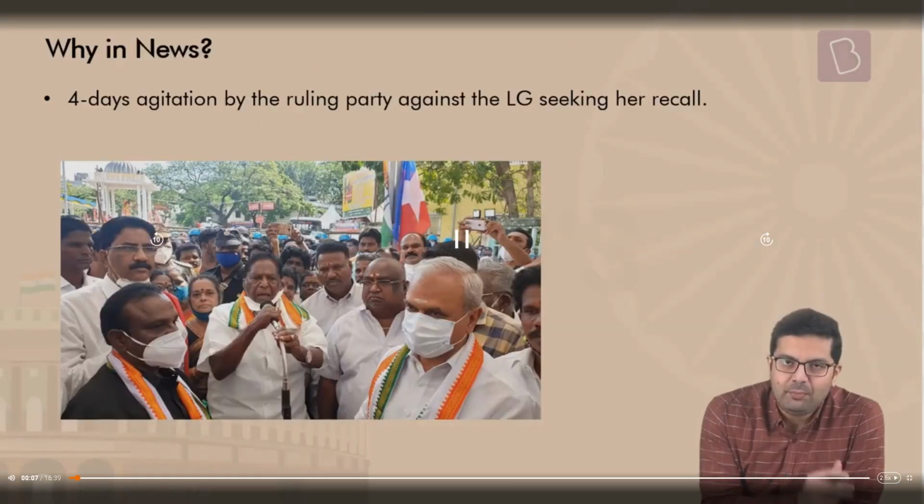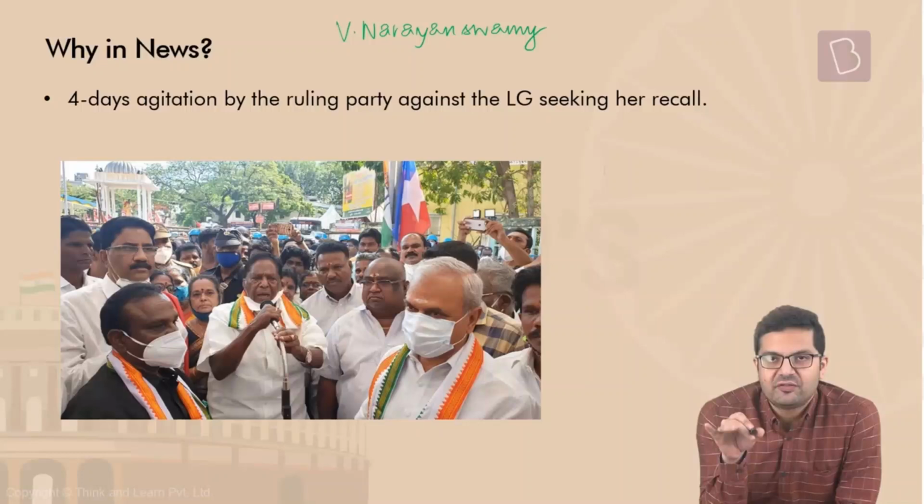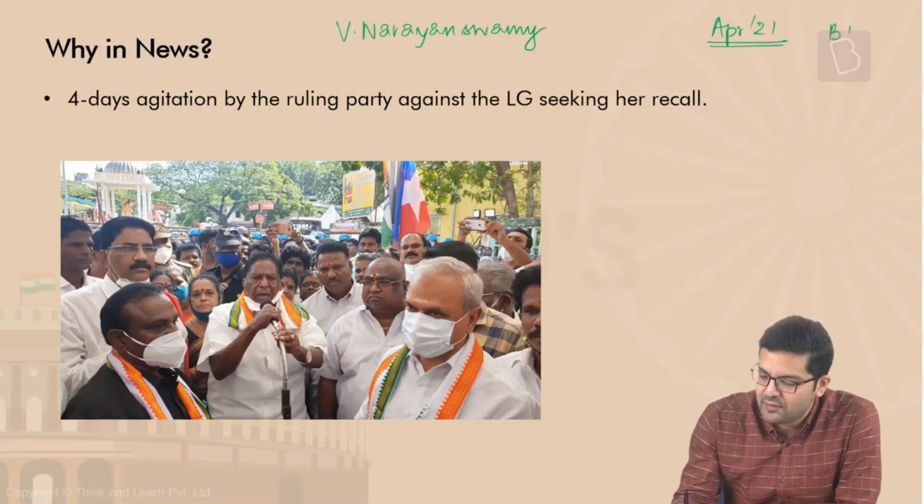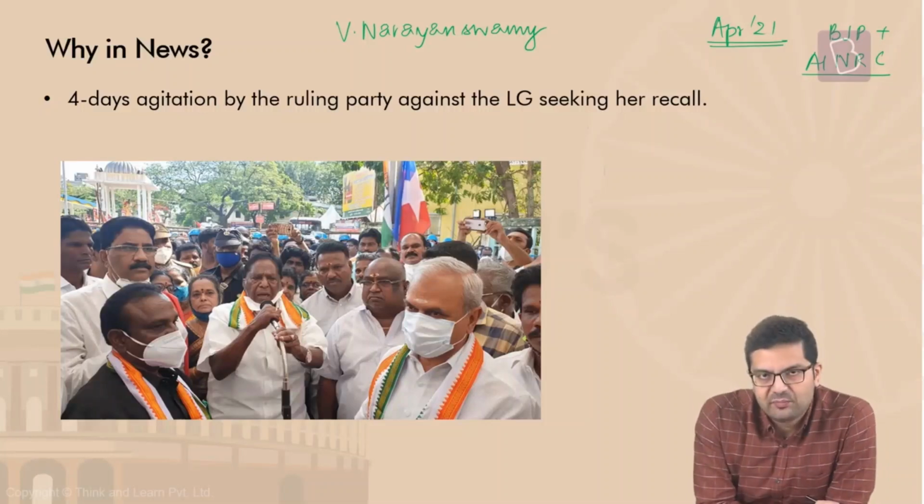Now, why is this topic in news? V. Narayan Swamy was the then Chief Minister in January 2021. Why? Because in April 2021, elections took place in Puducherry, and now we have a coalition government of BJP and All India NR Congress.